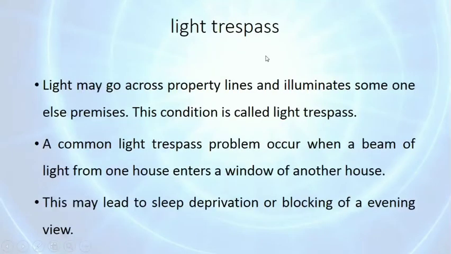Then light trespass. Light may go across property lines and illuminate someone else's premises. This condition is called light trespass. A common light trespass problem occurs when a beam of light from one house enters a window of another house, and this may lead to sleep deprivation or blocking of the evening view.